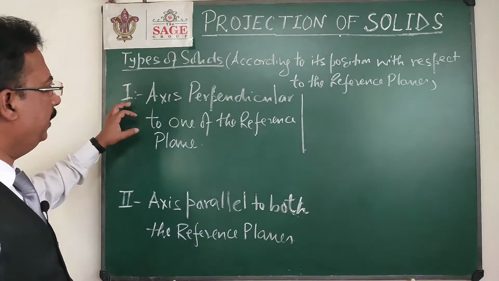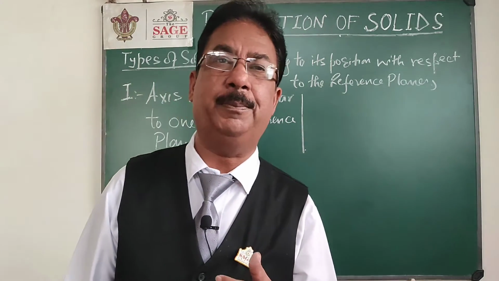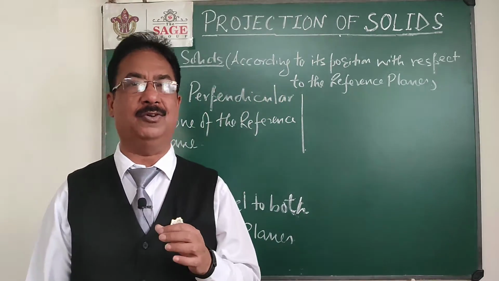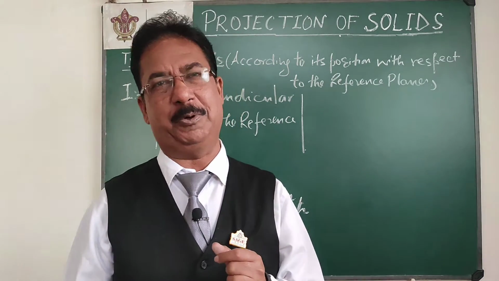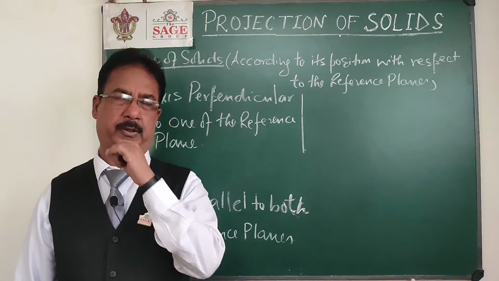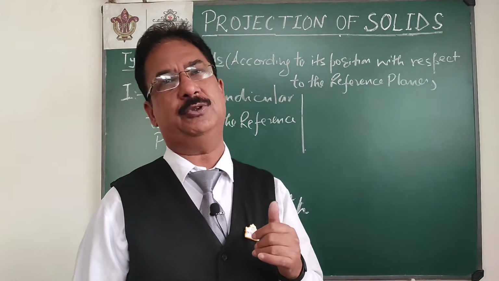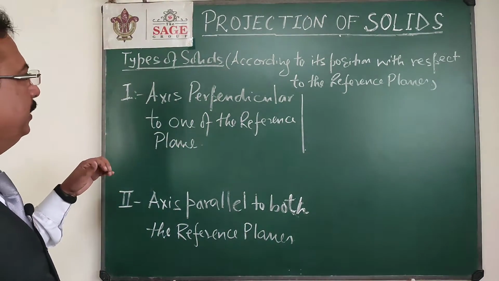First, as I discussed earlier, the axis is one of the most important integral parts of any solid. Although it is an imaginary line, it is the most important line, because with its help I can explain the position of the solid in space. According to the simple position, there are two options.